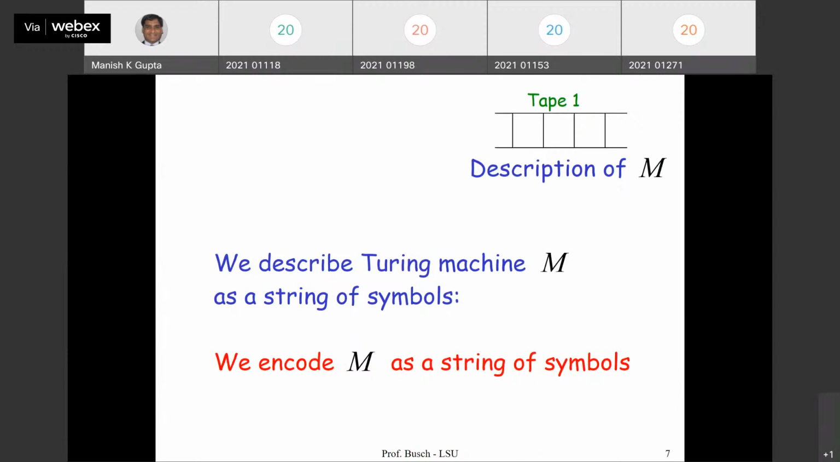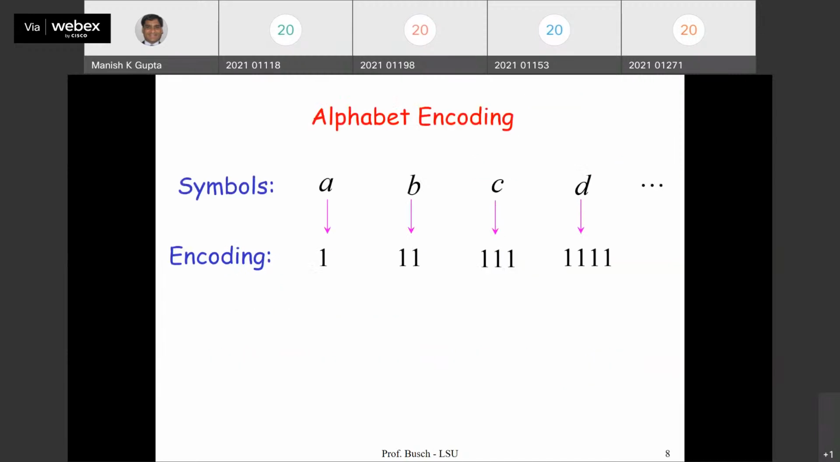So key idea is we describe a Turing machine M as a string of symbols. So we encode M as a string of symbols. How do we do that? It's very easy. First, we look at the alphabet encoding. So suppose there are alphabet A, B, C, D, and so on. Say suppose there are all 26 alphabets of the English, right? So what we can do, A will be 1 because we need to use unary encoding, right? A is 1, B is 11, C is 111, D is 1111, and so on, right? So unary encoding. There could be 10 alphabets, 100 alphabets, doesn't matter. You can just do this unary encoding.